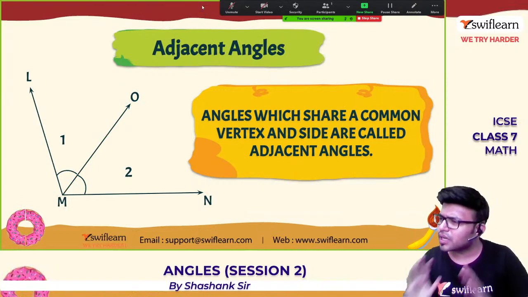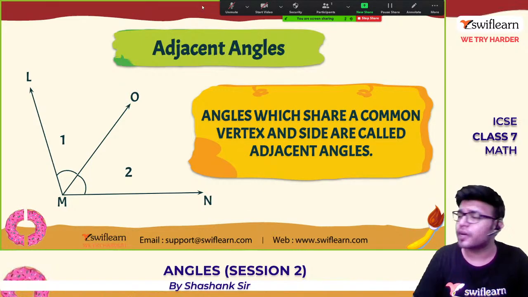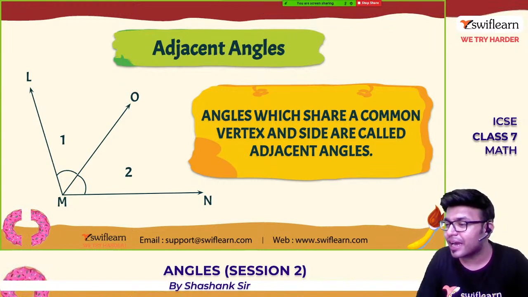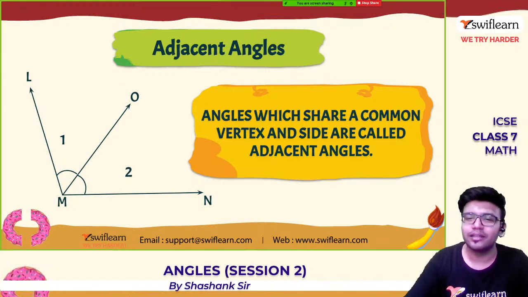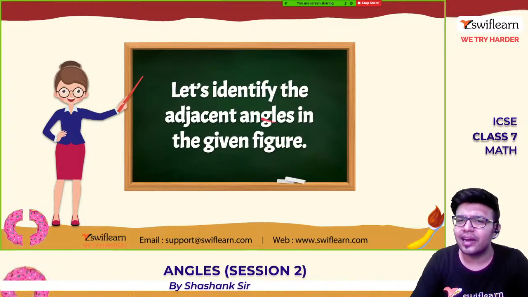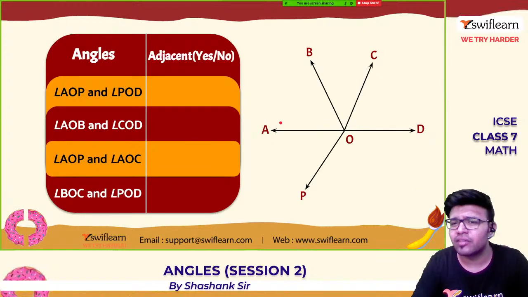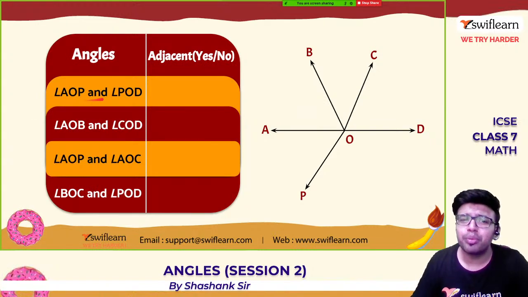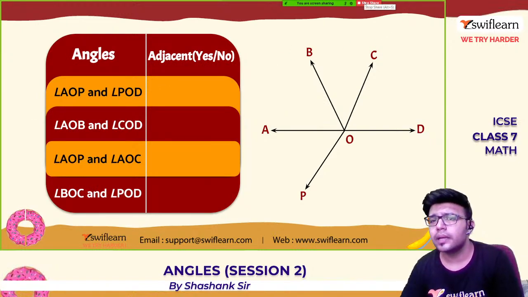So understood the correct meaning of adjacent angle. It should have a common vertex as well as a common side. Identify the adjacent angles in the given figure. Angle AOP and angle POD.